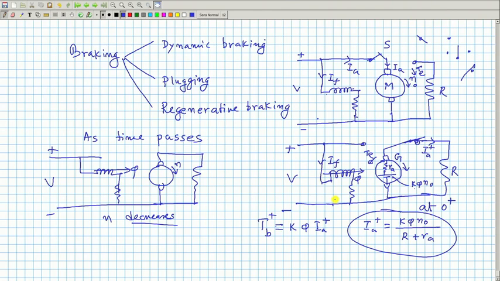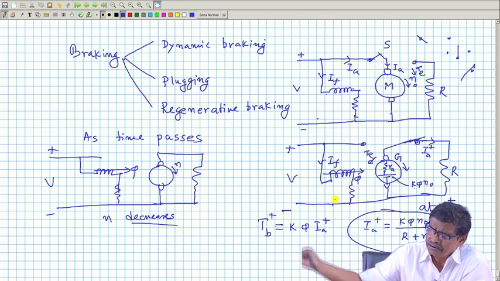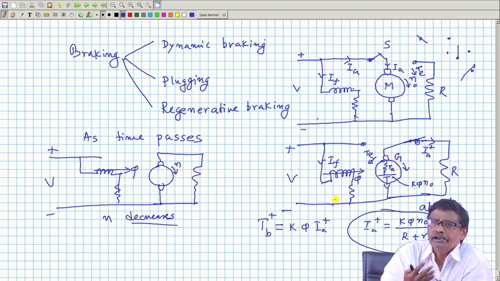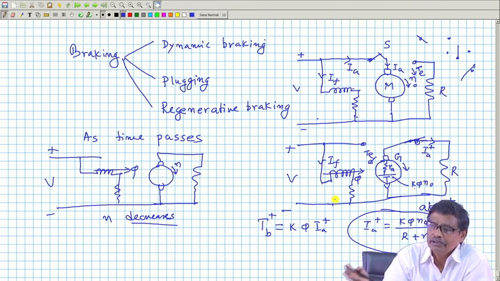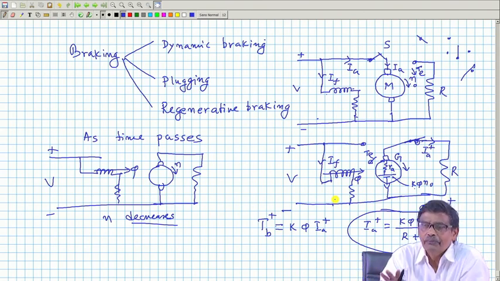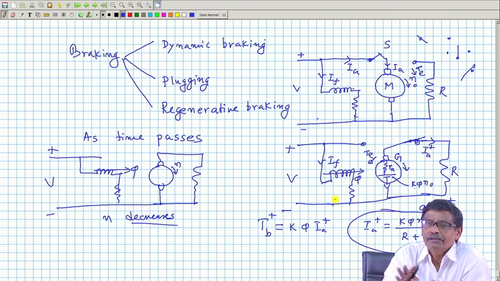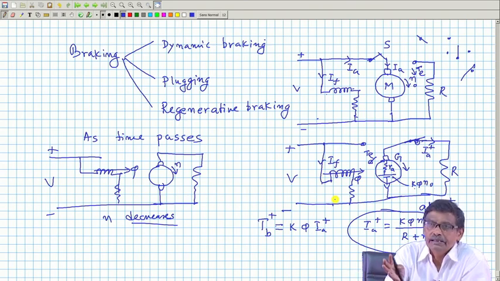That is, a DC motor is running, you disconnect it from the supply, it will eventually come to stop. It will take its own time depending upon the inertia of the rotor, its kinetic energy gets dissipated somewhere, maybe in the friction. When we apply a mechanical brake, what do we do? I put an opposite torque, and the kinetic energy stored will be dissipated as heat in the brake shoes. That is what we do.